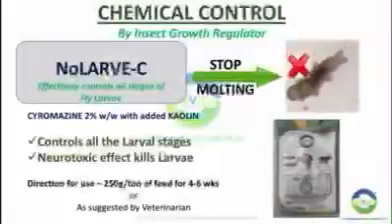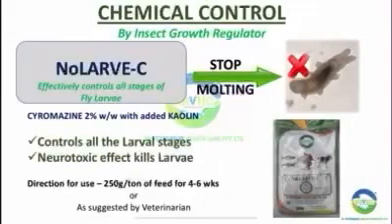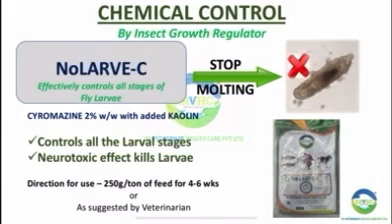Let us see how to apply chemical control measures effectively. By application of insect growth regulator, that is NOLAR-C. NOLAR-C is an insect growth regulator which, when fed to birds, is metabolized and is left in the manure. It disrupts molting process in larvae. That is, it interferes with the formation of chitin covering during the 3 developmental stages of larvae and eventually destroys them. Benefits of using NOLAR-C is it controls all the larval stages of housefly. Direction for use: give 250 gram per ton of feed for 4 to 6 weeks or as suggested by veterinarian.